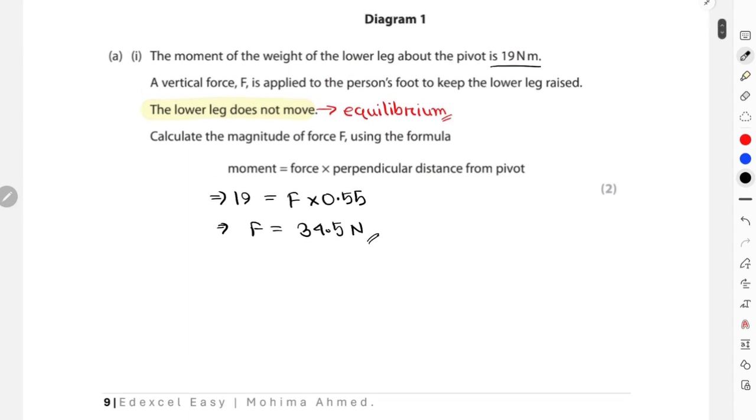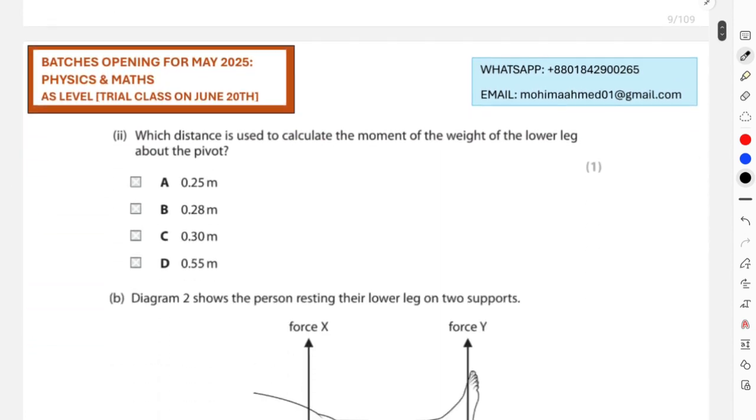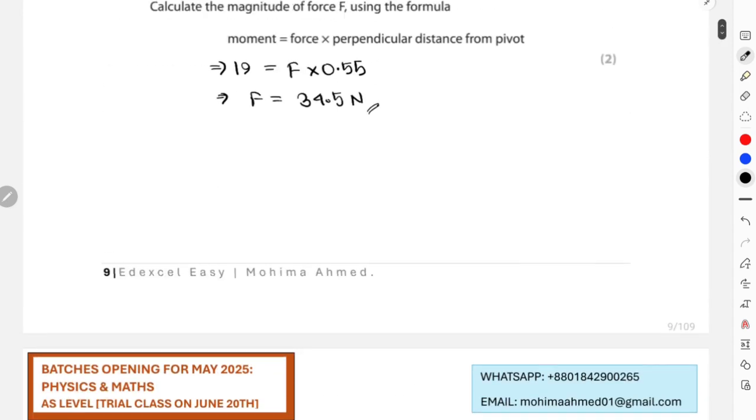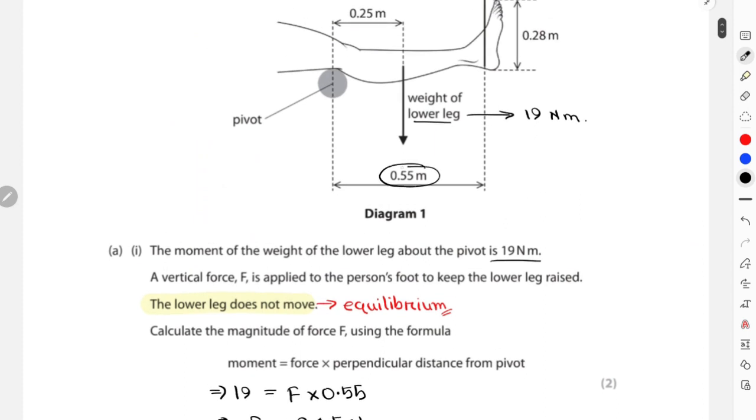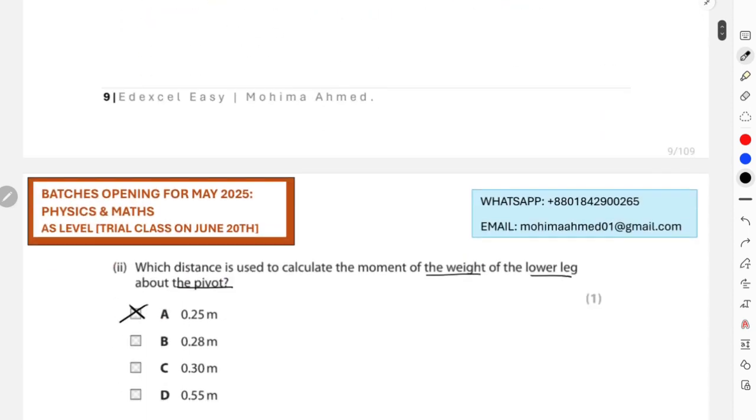Okay, so this is equal to 34.5 Newton. And this is it. Let's move on to the next question. It says, which distance is used to calculate the moment of the weight of the lower leg about the pivot? Obviously the 0.25, right? Because this will be used for the moment about that force, and this will be used for the moment from that lower leg weight, right? This 0.28 is a useless part that is not needed. Only 0.25 and 0.55 were required, and we have used both of them.